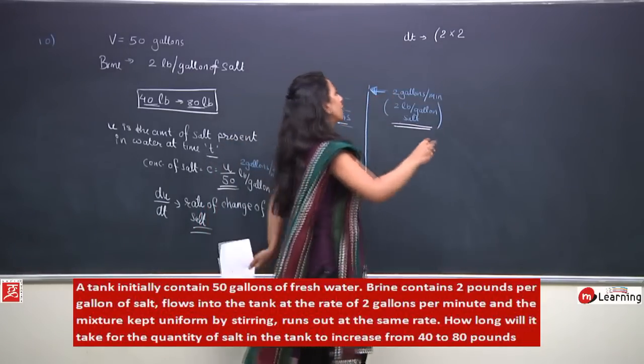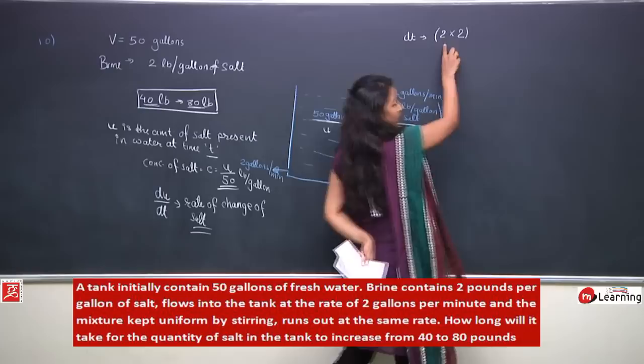So we will have 4 pounds of salt. This will come in 1 minute.